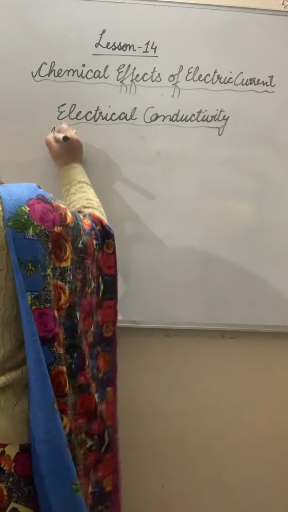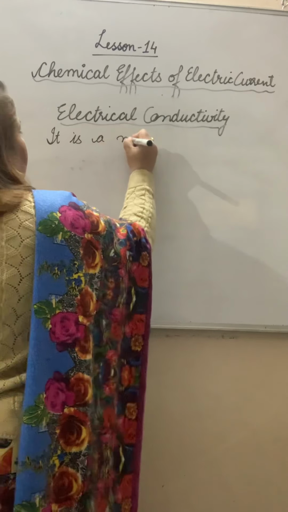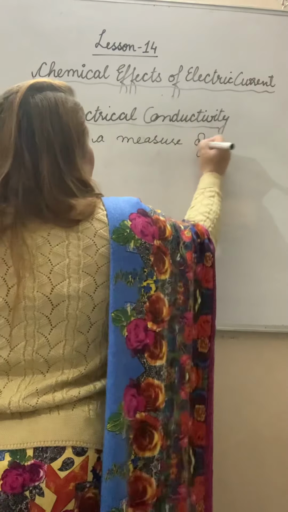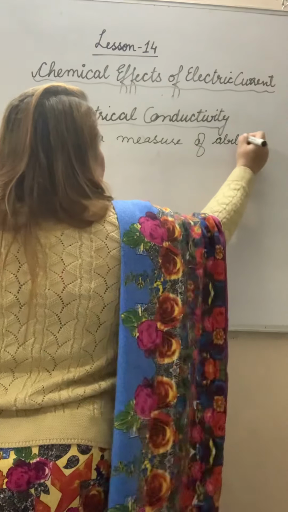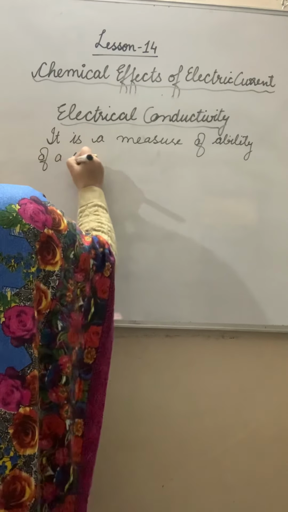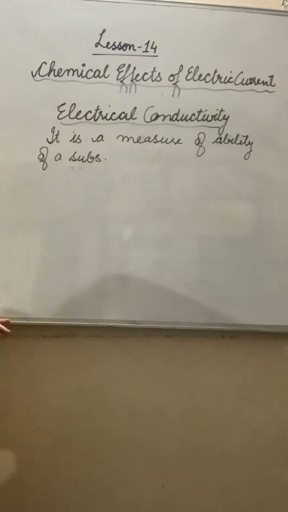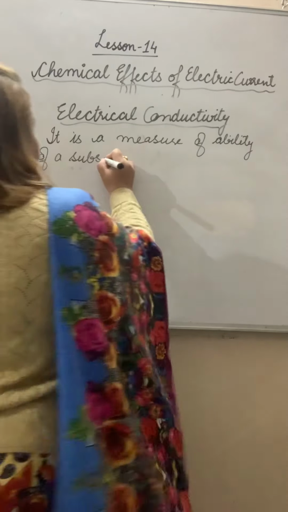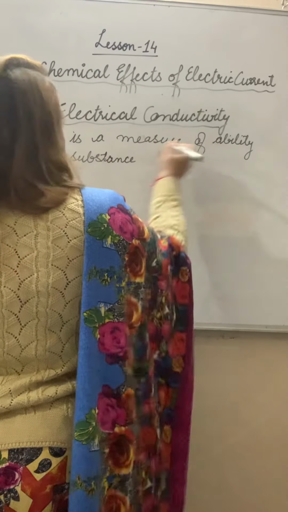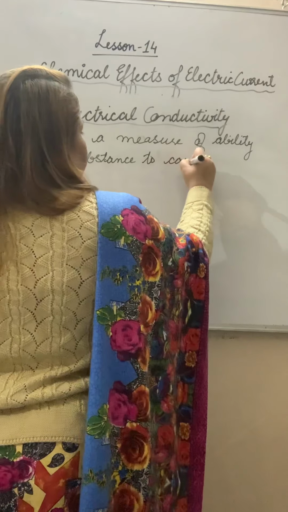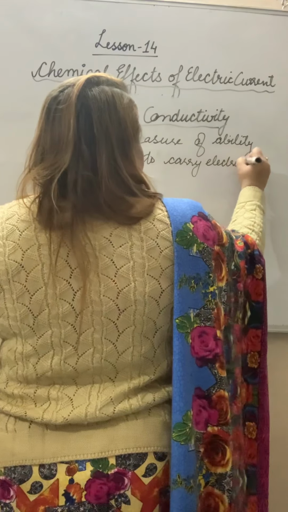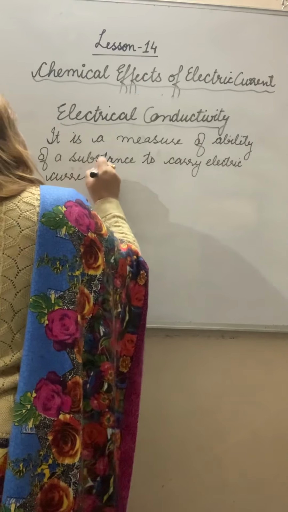What do you mean by electrical conductivity? It is a measure of the ability of a substance to carry electric current.